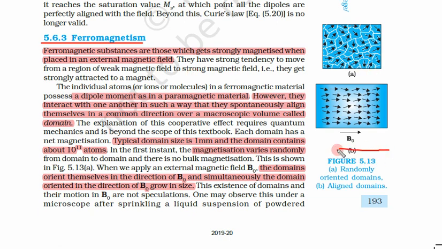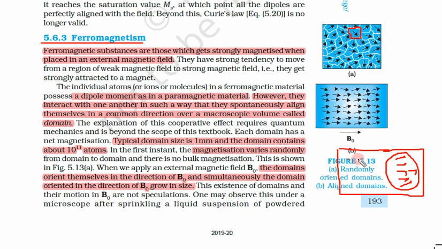And what we saw in the case of paramagnetic materials was that each and every individual atom or its electron was in a random direction, but this is not the case in ferromagnetic materials. So most of the electrons are aligned in a single direction within a domain. What is a domain? A structure. There are many small structures. In each structure, all the magnetic moments are aligned in the same direction.